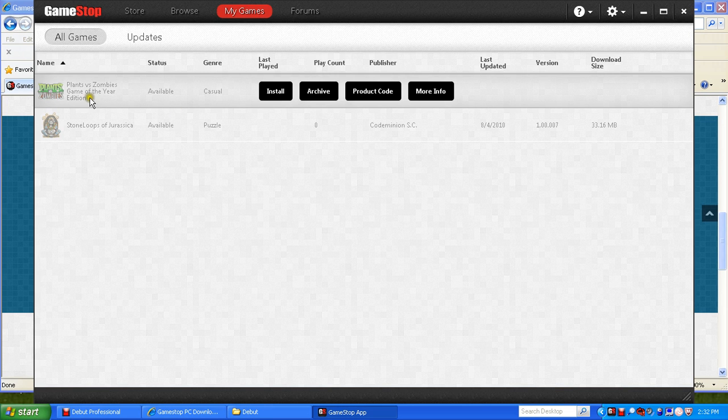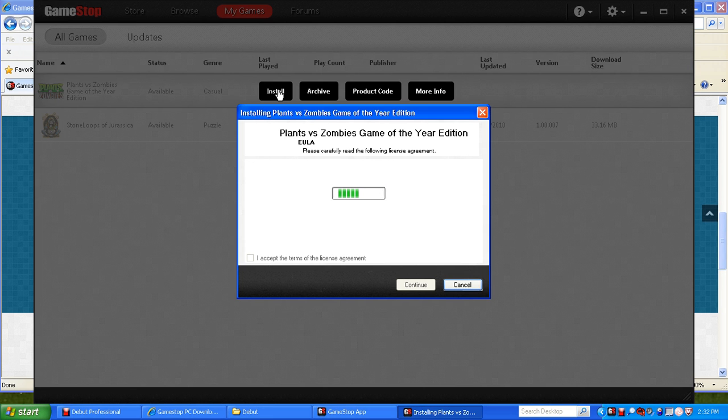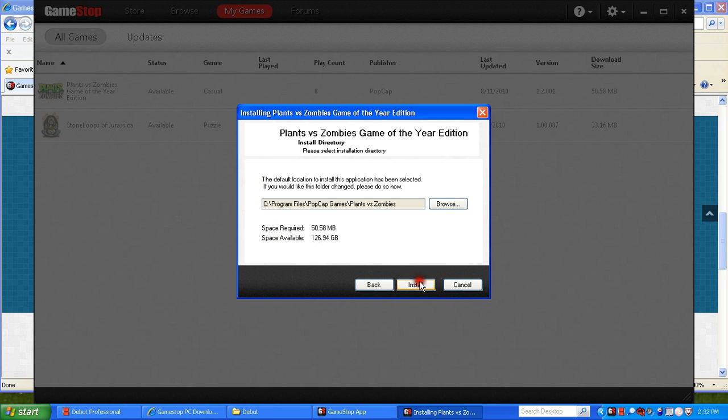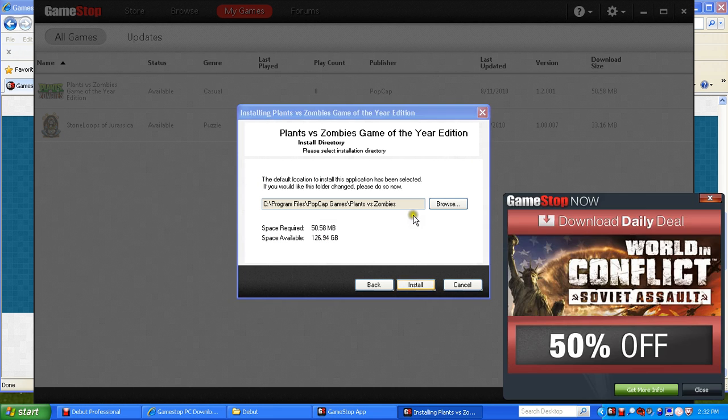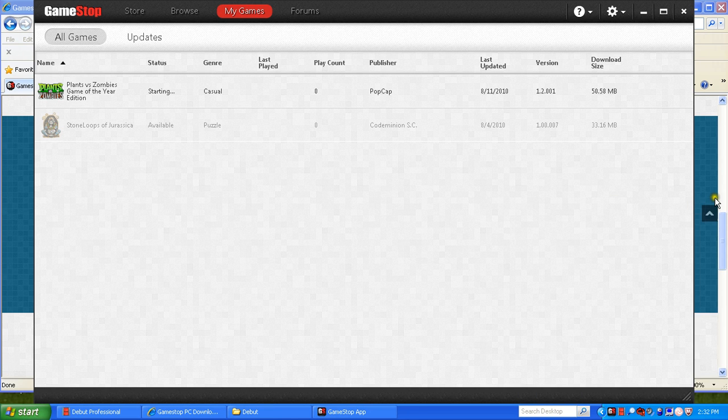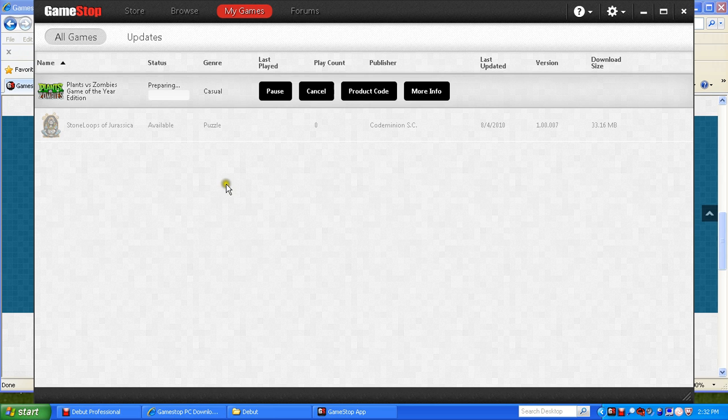Here, you will mouse over or hover over the games that you've purchased and click Install. Select I accept the terms after you've read them and continue. Again, this will go where you select it. I'm going to go ahead and click Install. As you can see, this game is starting to install on my computer.